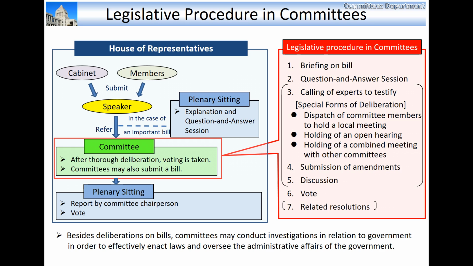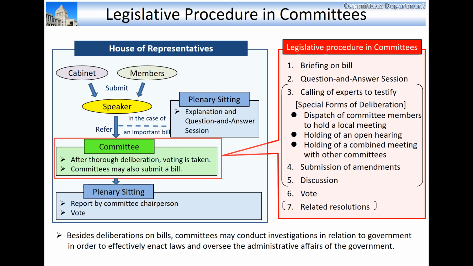Usually, in a directors' meeting, the length of the time and time allocation are decided considering the numerical strength of in-house groups. Experts may be called to testify, and if necessary, amendments may be deliberated, and there may be discussion. Here, discussion means expression of positions for or against bills.